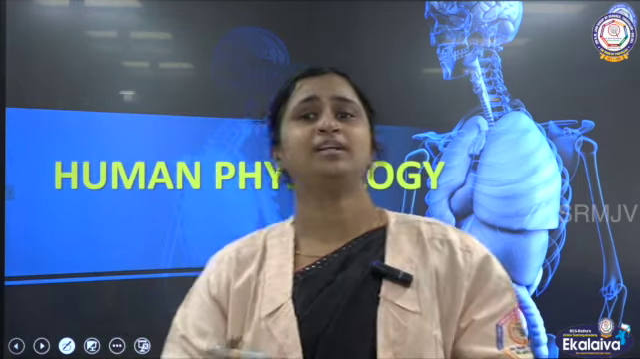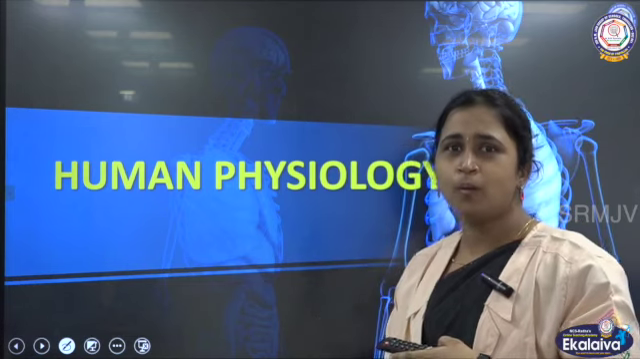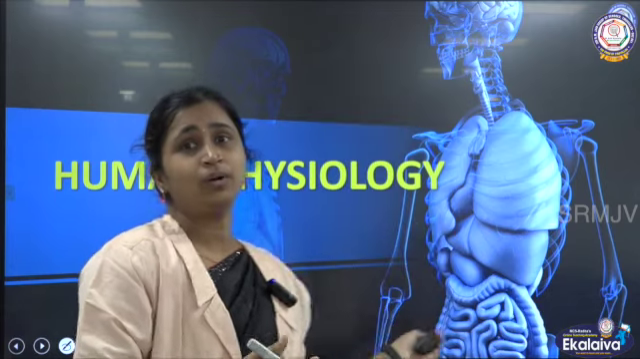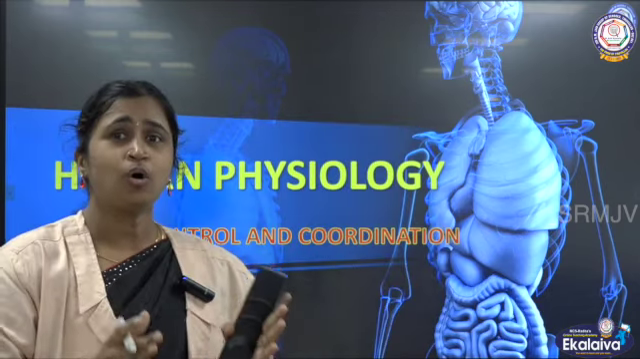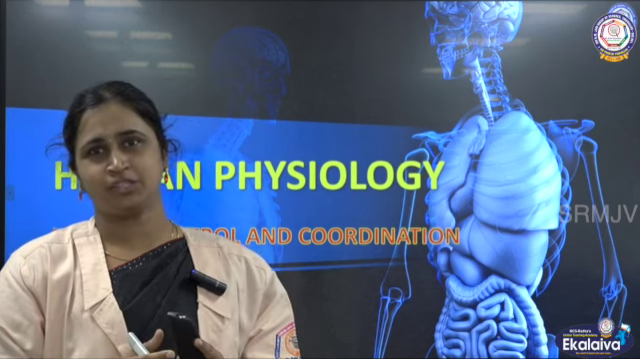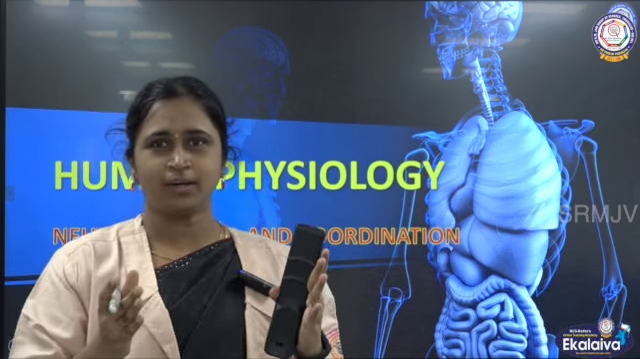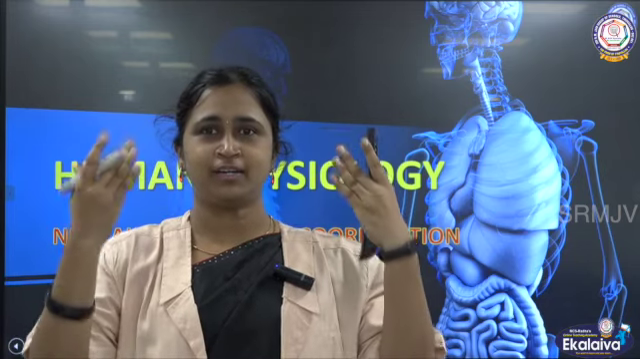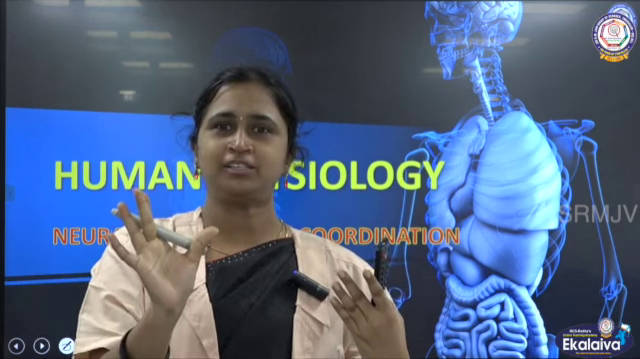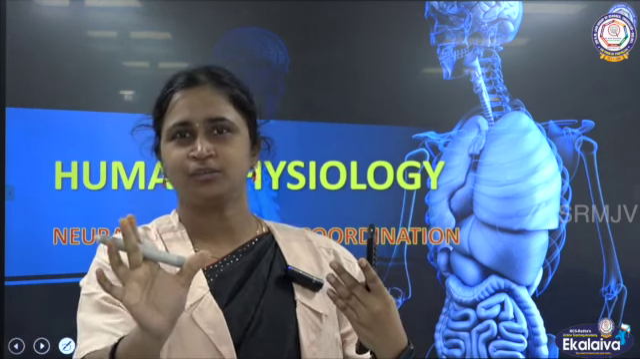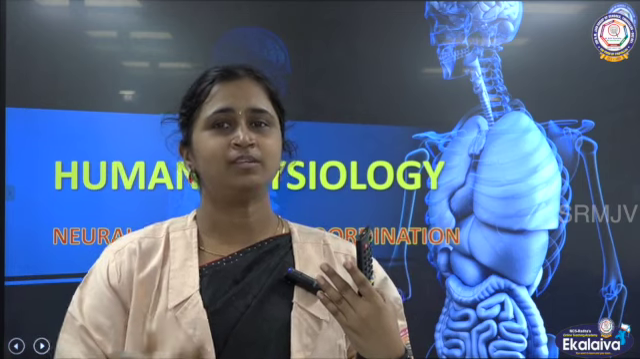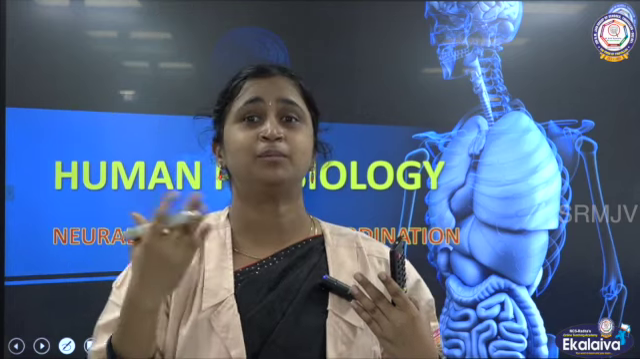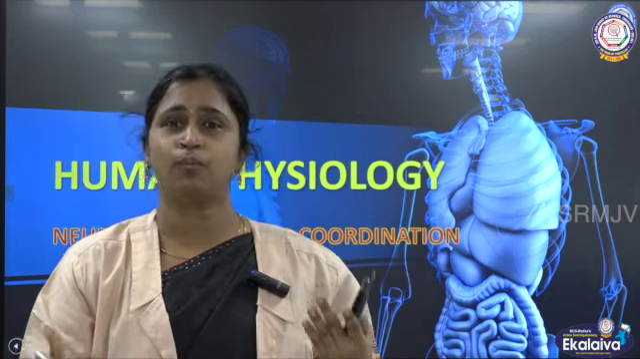Actually, in control and coordination, there are two types. One is neural control and coordination, another one is chemical control and coordination. First, we are going to talk about neural control and coordination. When you say digestive system, the major thing is the stomach, which helps in digestion. When I say neural or nervous system, the major functional unit is the brain. We are going to explore even that more.